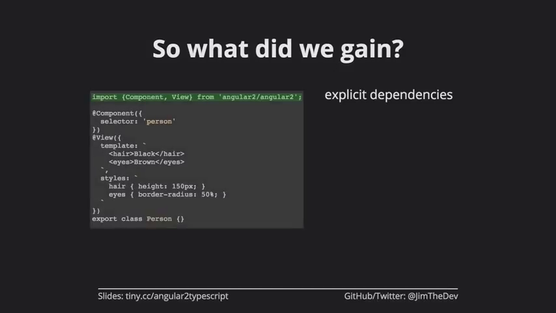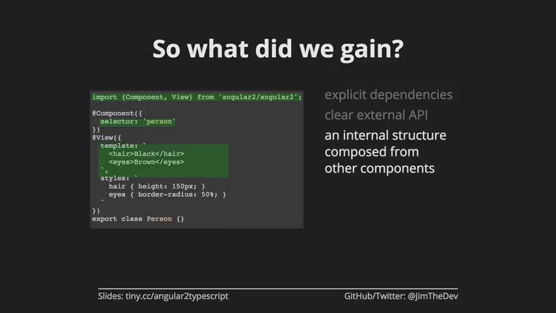So what do we gain from doing this? Let's just review. We got explicit dependencies. We have a very clear external API. How do we use this? All I need to do is use a person tag. We have an internal structure that is composed of other components, hair and eyes.